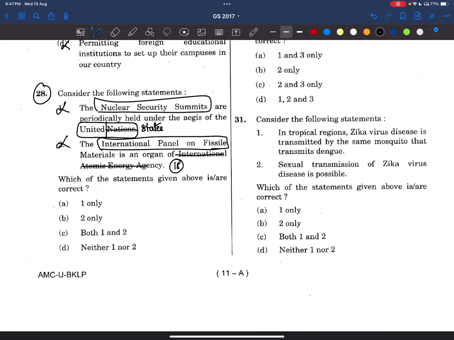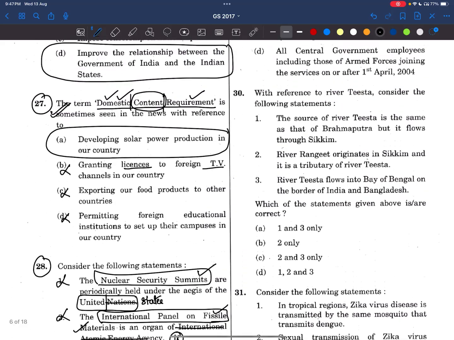Right, so what becomes important is anything related to the United States, nuclear security summits, fissile materials, fusion, defense. Whichever of these are there in current affairs, we need to focus on them because UPSC is asking about those things. So here the answer is neither 1 nor 2.